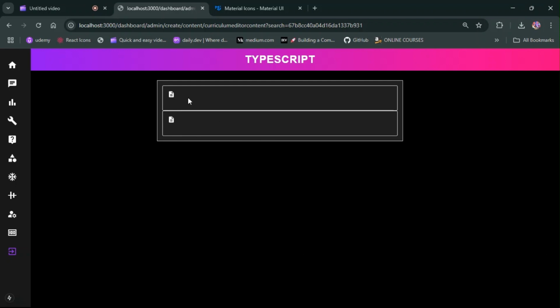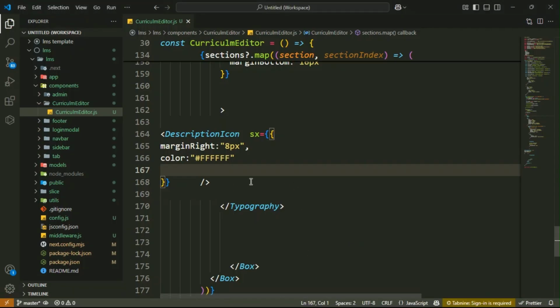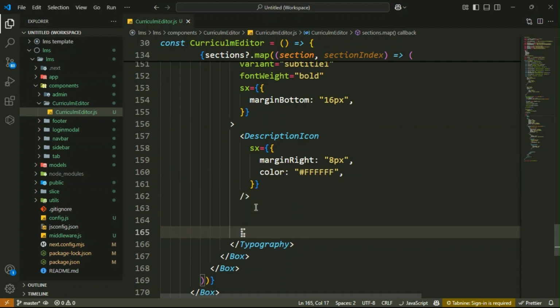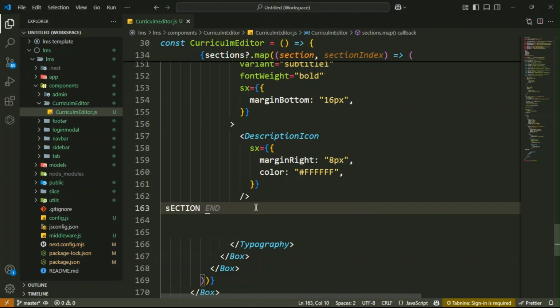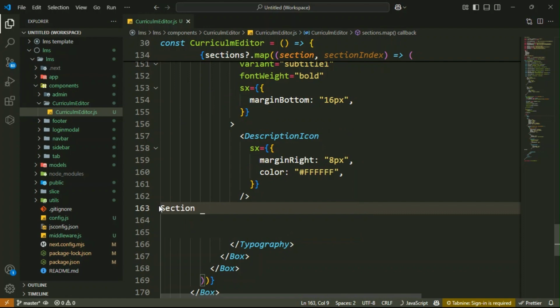Then here we will display your section titles. So let's do that, guys. First, format it. After that, this is your description. Then here you have to write Section, with a capital S. Then inside it, section index plus one.